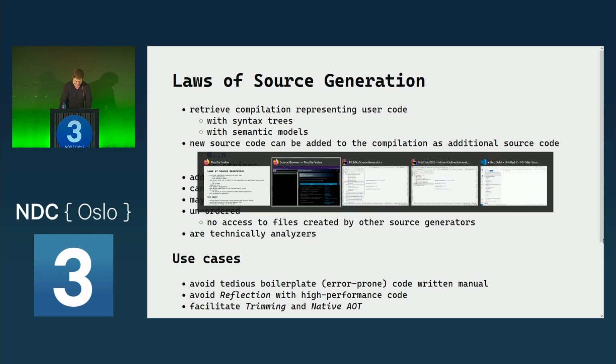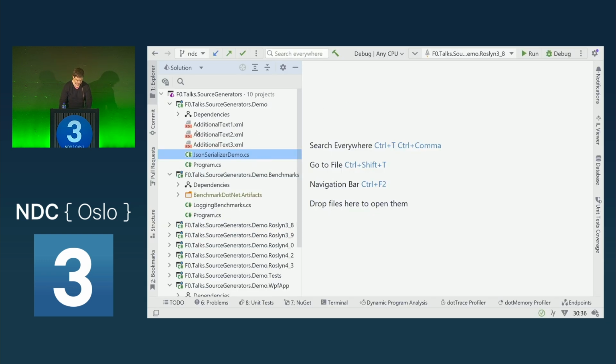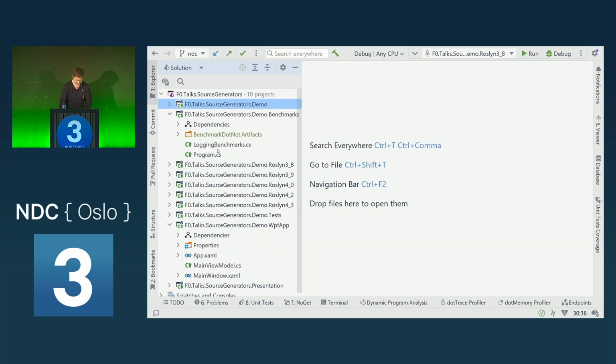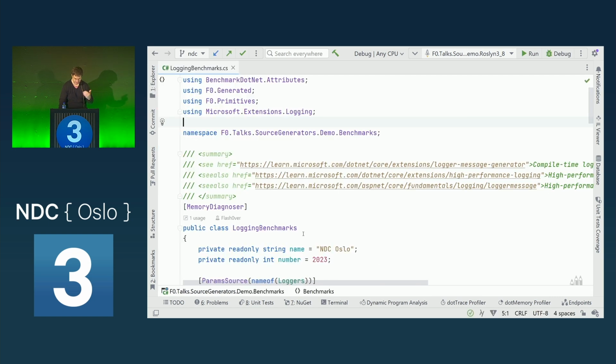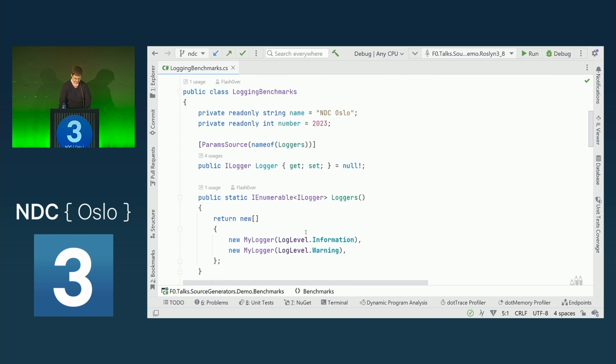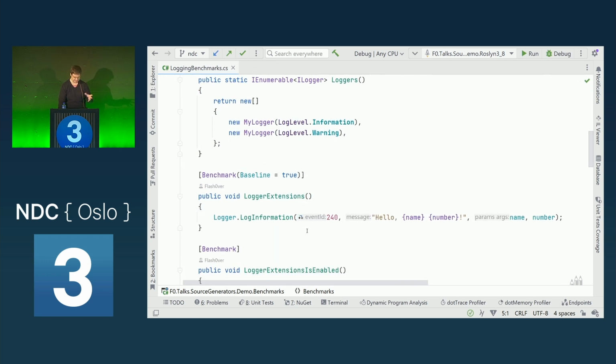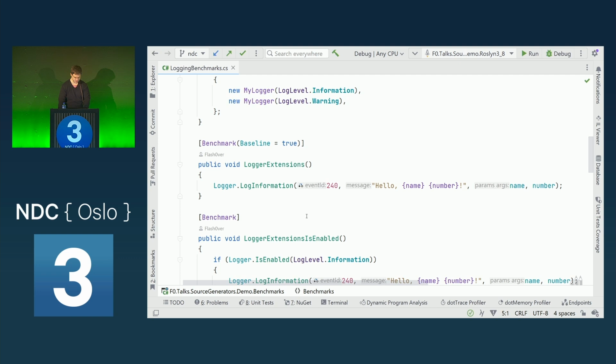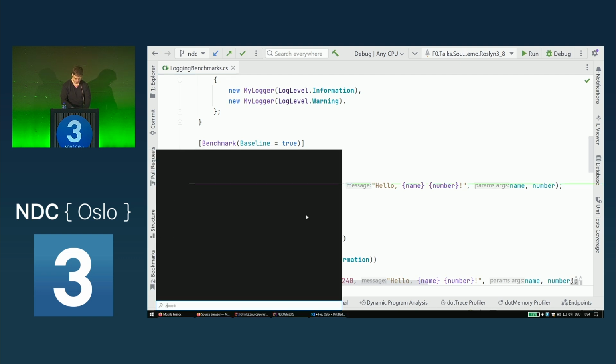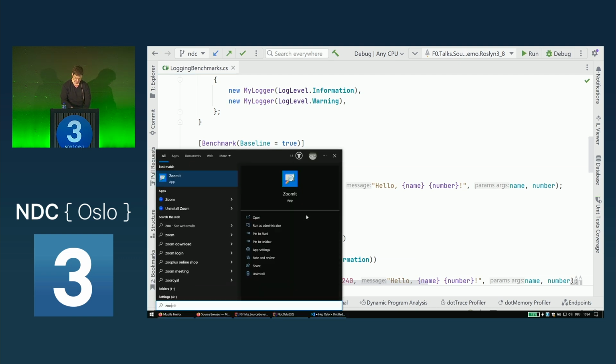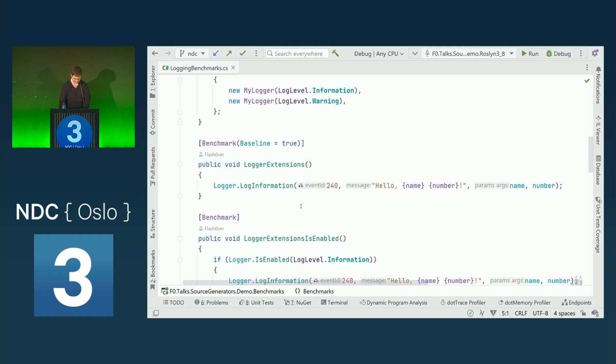Let's go to examples first. So how could a source generator look like? Let's actually take a look at the logging source generator. So I'm having here a benchmark. Sorry, I forgot to launch the tool. I have here the standard extension methods for logging that we have, logger.information. We put in a message and the parameters.